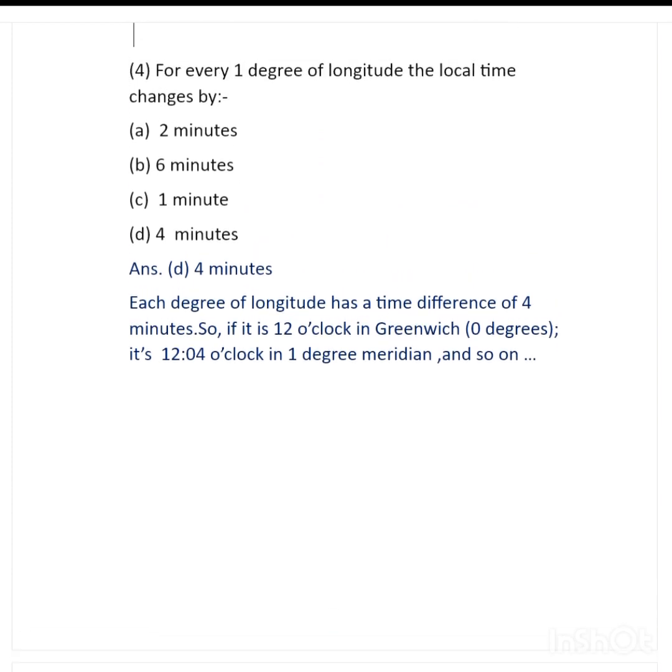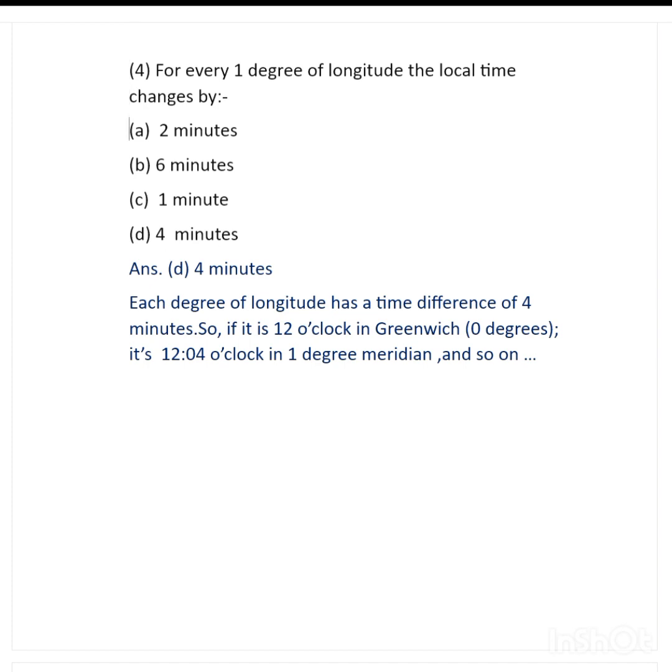And question 4 says that for every 1 degree of longitude, the local time changes by. And the options are A, 2 minutes, B, 6 minutes, C, 1 minute, or D, 4 minutes. And the answer for this question would be 4 minutes. The reason is that each degree of longitude has a time difference of 4 minutes. So if it is 12 o'clock in Greenwich, 0 degrees, it's 12:04 in the 1 degree meridian, and so on.